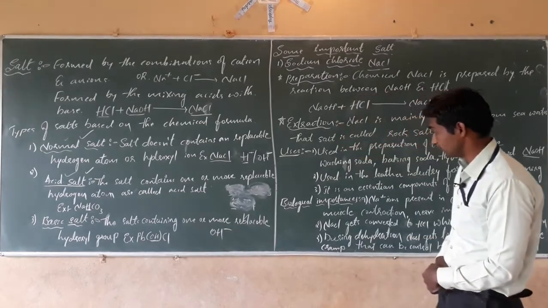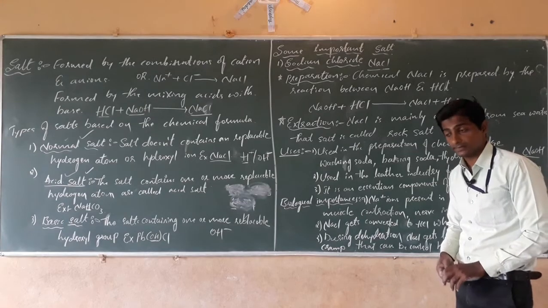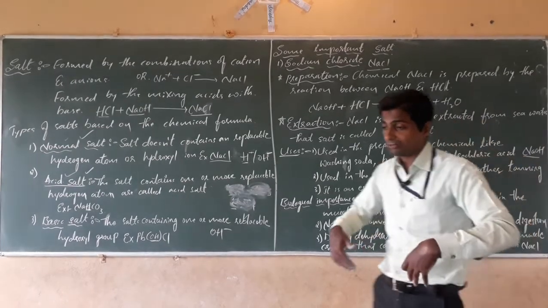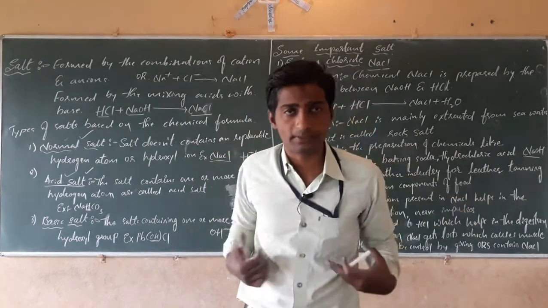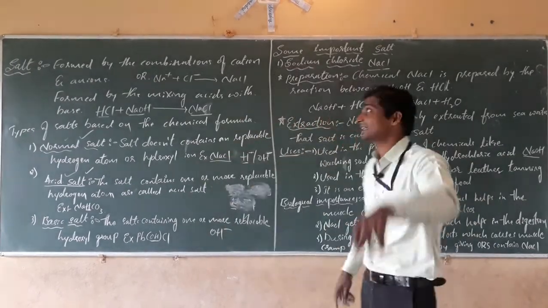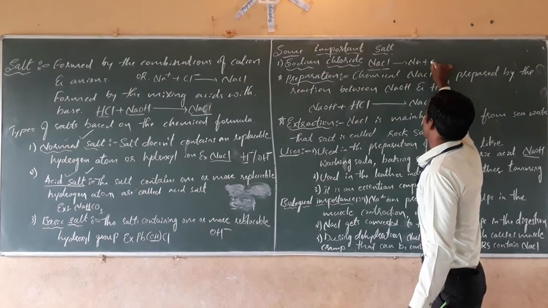Next, dear students, the next important topic is the biological importance of salts. What is the importance of salts in our body? See, dear students, salt contains sodium ions and chloride ions, Na plus and Cl minus.